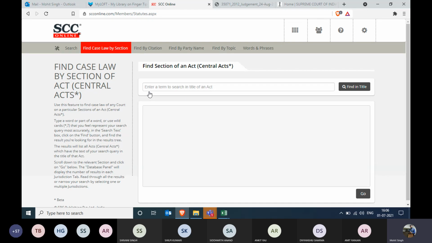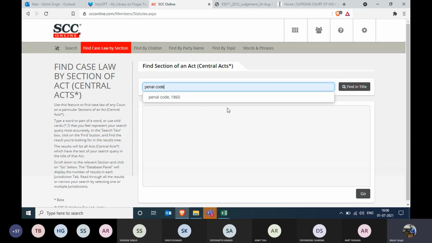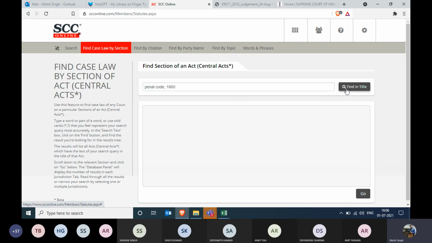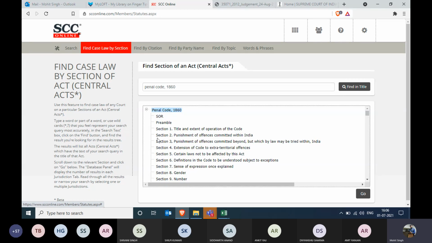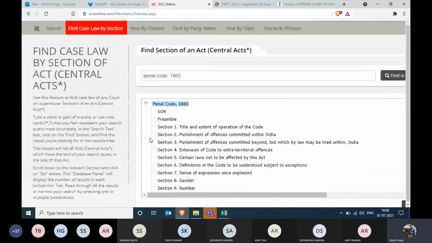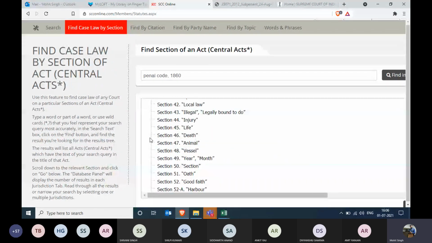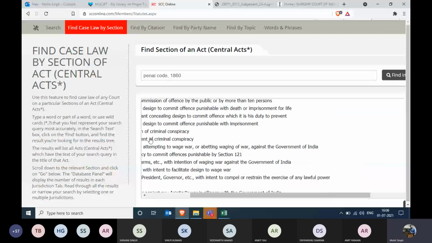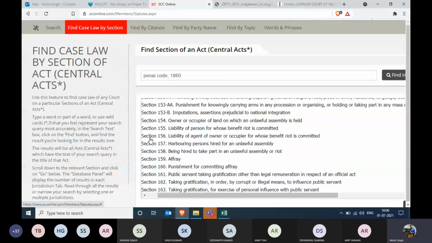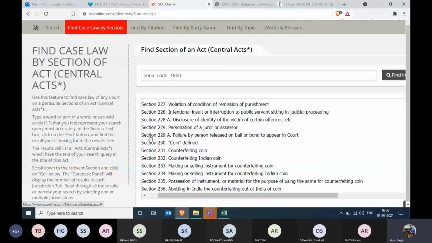If that is a necessity, then we can go with an Act. So the simplest Act I guess we can take is the Penal Code. I believe we have all gone through the Penal Code. So we'll click on the Penal Code, Find in Title, and the whole Penal Code will be right there. Now in this list, I need to select whichever section I want to see. So there you go. Section number 302 would be fine for this one.